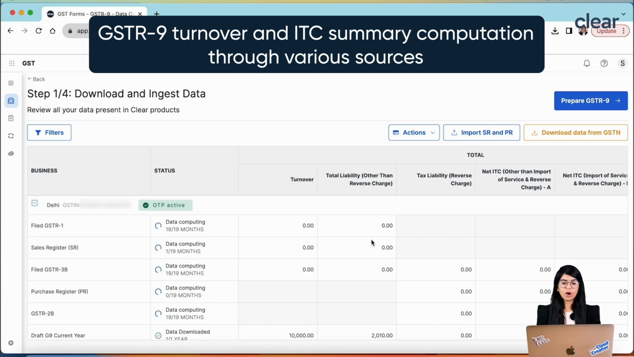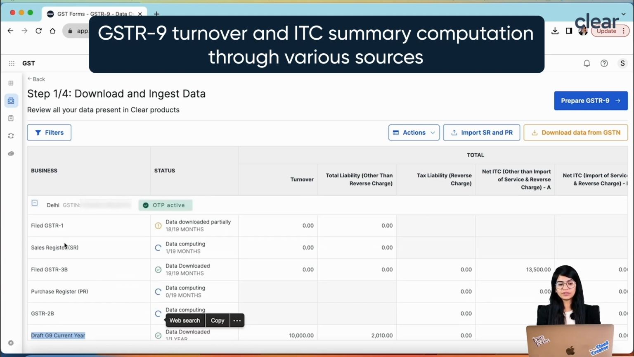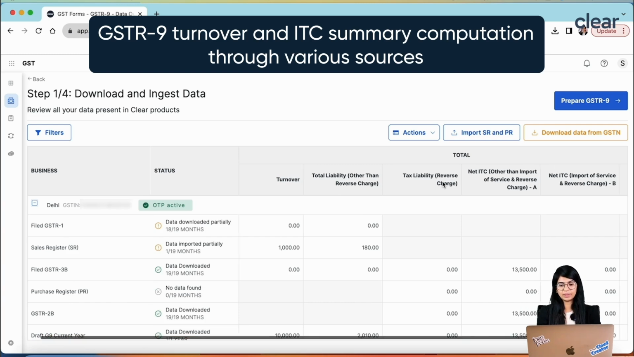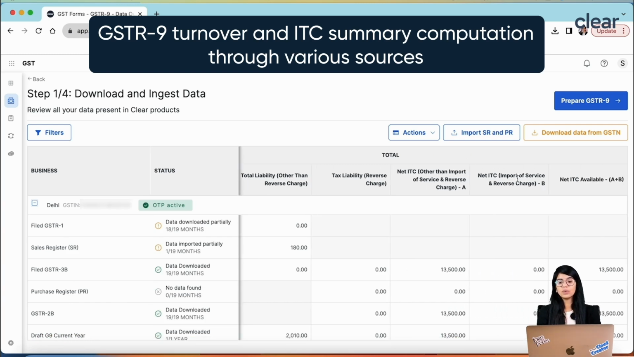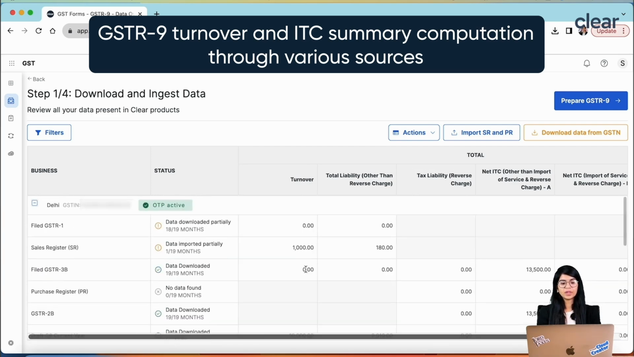Once this is done, we will be computing your entire summary basis the data which you have downloaded. So we will now be computing your total turnover as per your GSTR-1, as per your sale register, as per your filed 3B. Similarly, we will be computing your entire liability under reverse charge basis your purchase register, basis your 2B, basis your GSTR-9 of the current year. So these are the different sources, and against every source we will be computing the turnover, the tax liability other than reverse charge, the tax liability under reverse charge, what is your net ITC, what is your net ITC on import of services and RCM, and what is your final ITC which is available to you. So all of this will be computed basis different data over here, right?